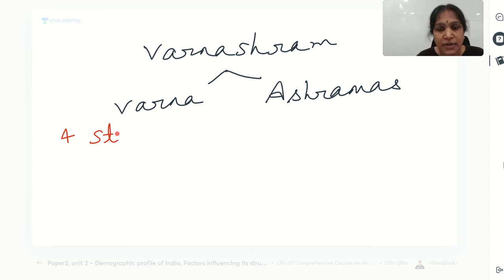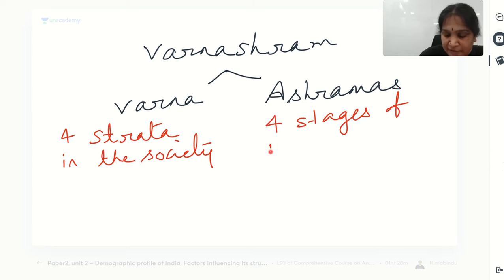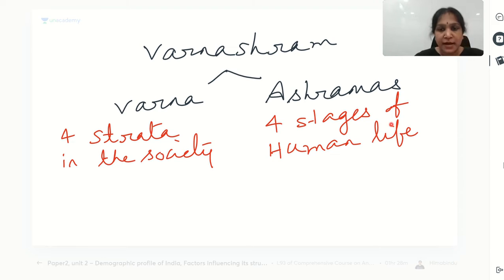If the categories are equal to each other, we call them segments. But if they are one on the top of the other, we call them a strata. So Varna are the 4 strata in the society, isn't it? And ashramas are the 4 stages of human life. Is it clear? Varnas are the 4 strata in the society. Ashramas are the 4 stages in the human life, one after the other.